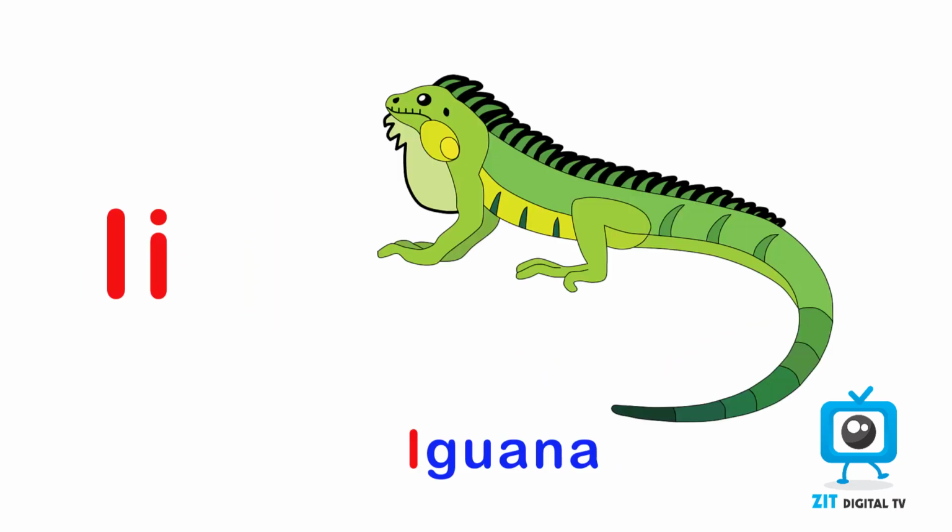This is the uppercase I. This is the lowercase i. The sound of I is E, as in iguana.